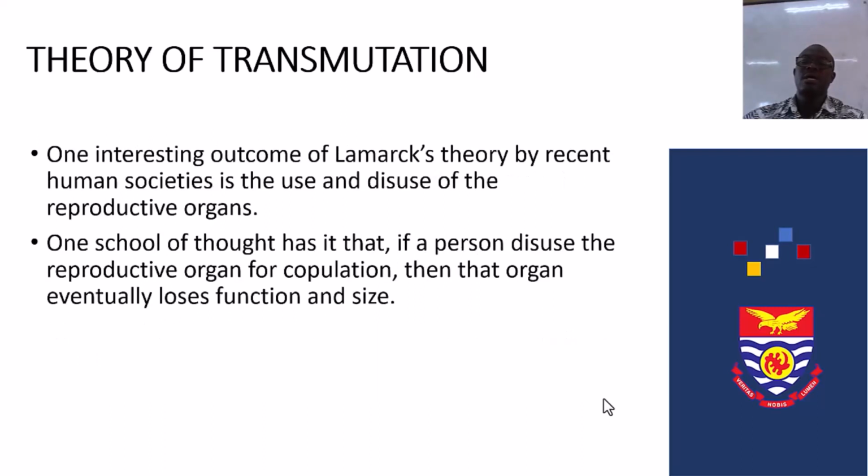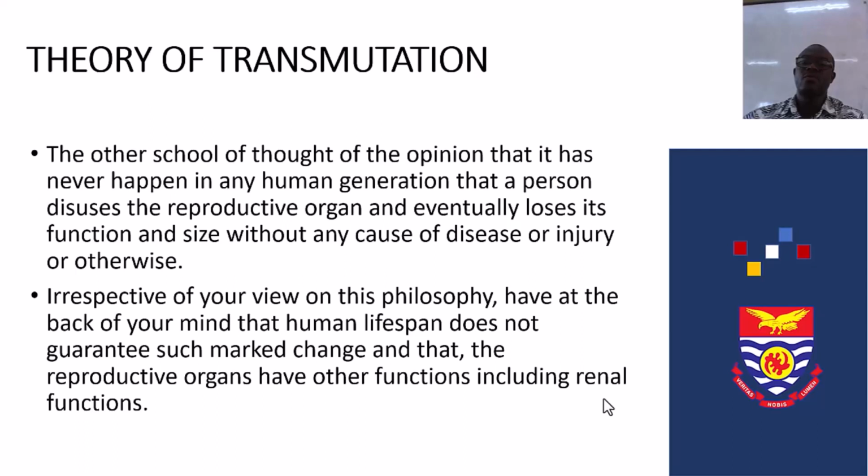One interesting outcome of Lamarck's theory in recent human societies is the use and disuse of the reproductive organs. One school of thought has it that if a person disuses the reproductive organ for copulation, then that organ eventually loses function and size. The other school of thought is of the opinion that it has never happened in any human generation that a person disuses the reproductive organ and eventually loses its function and size